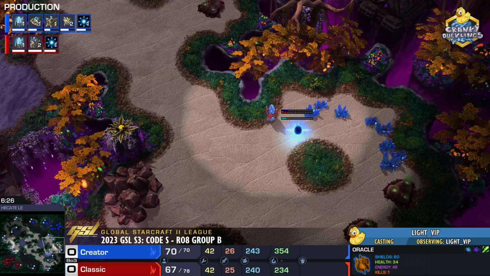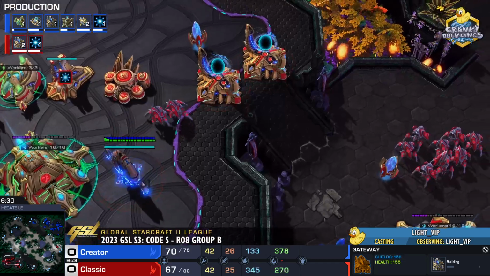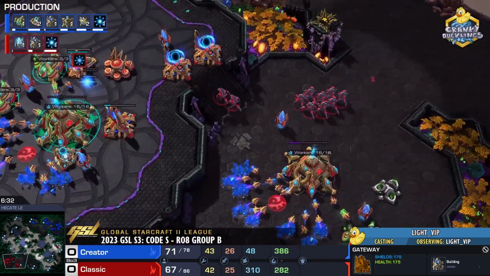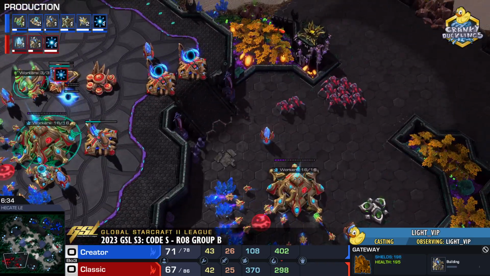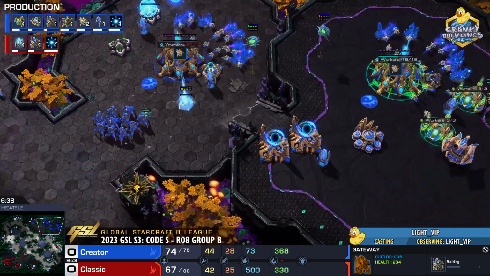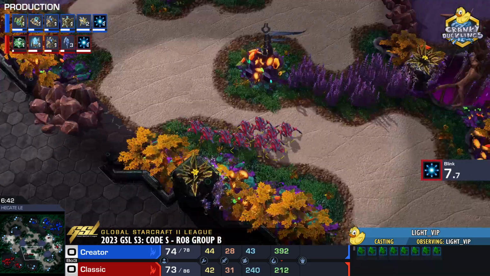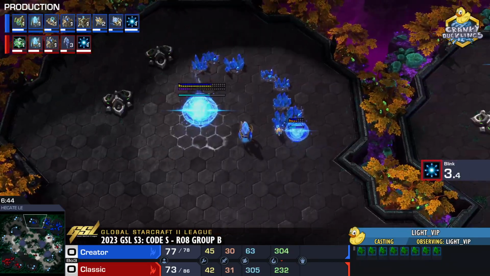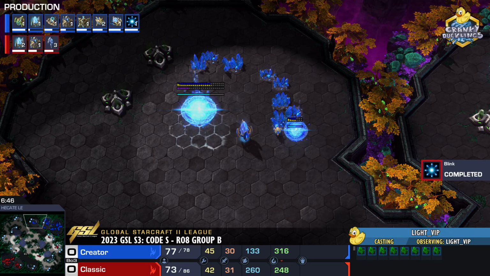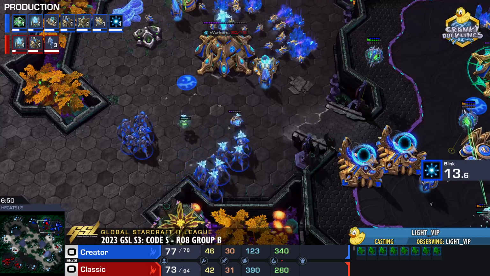But now, Stalker v Stalker is the bread and butter of PvP, and we do have a proxy gateway across the map here for Classic. We have 3 gates back at home with the proxy. That's going to be 4 gates in total. Likewise, Creator, just now working on his own 3rd gateway, so he's going to be down in the production. And Classic, he's pushing out. So while Creator invests into a 3rd base, Classic is investing into his aggression, into his army, into his production.